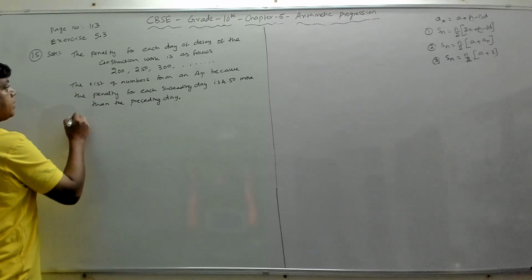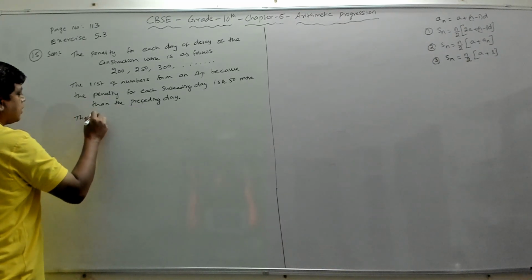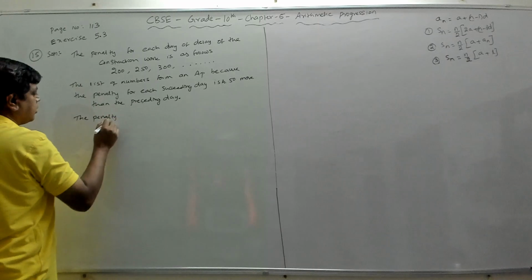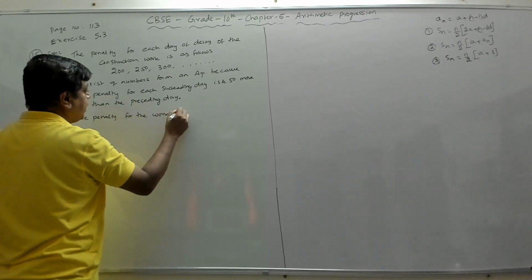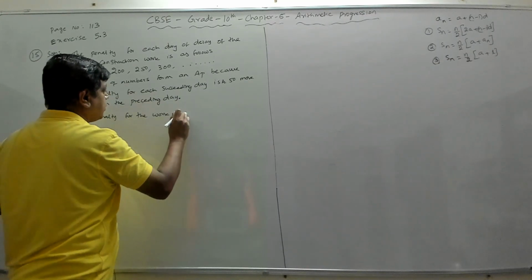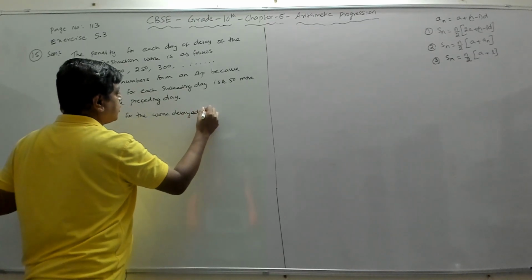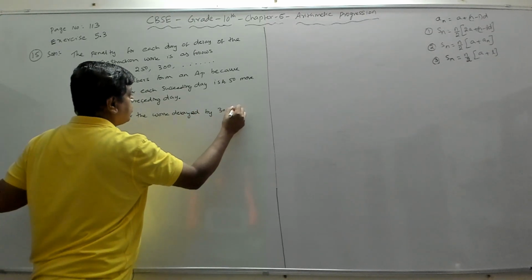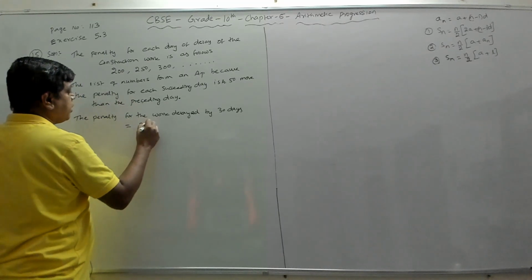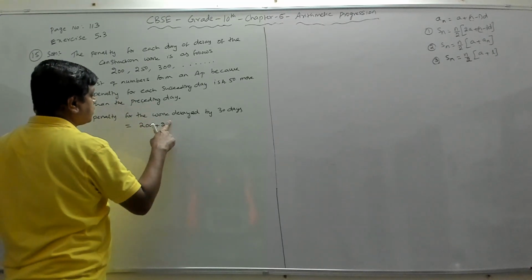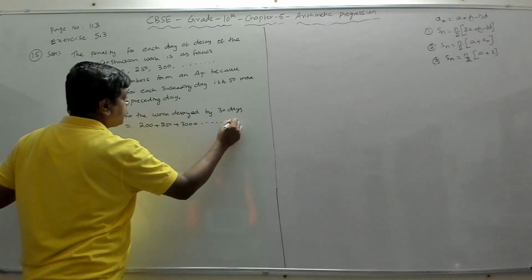We should find the penalty for the work delayed by 30 days, which will be equal to 200 plus 250 plus 300 plus dot dot, 30 terms.